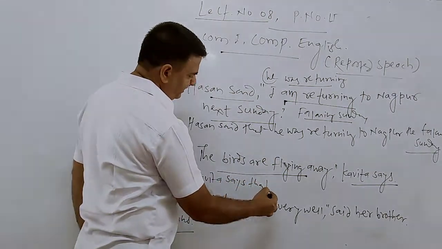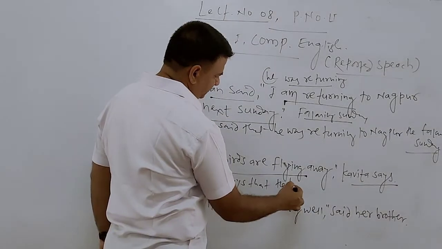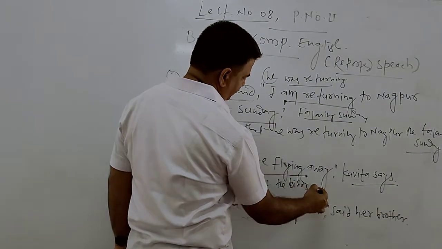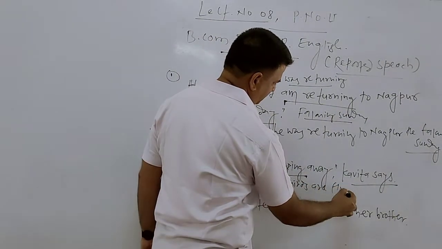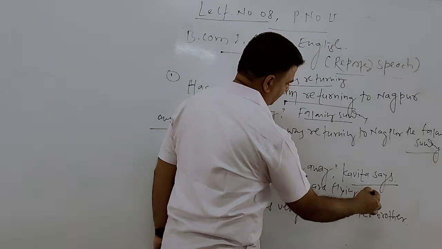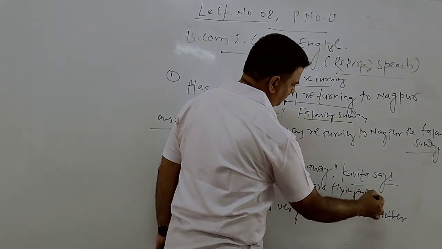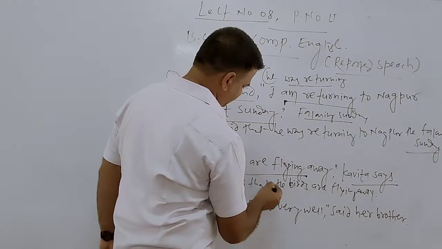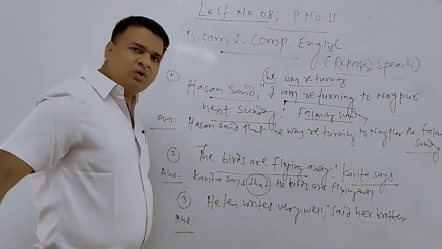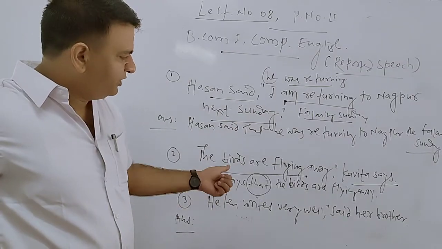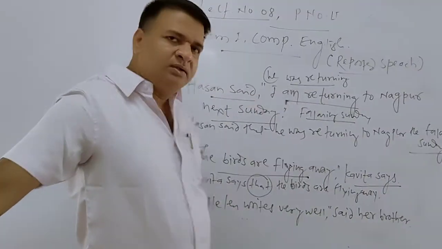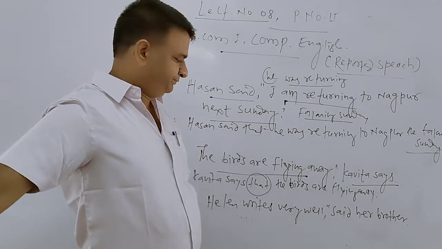Kavita says that the birds are flying away. No change is needed here. We just connect the sentence with "that."